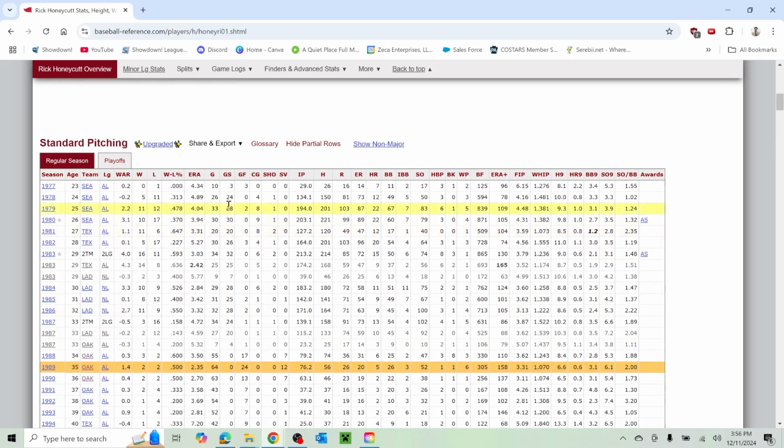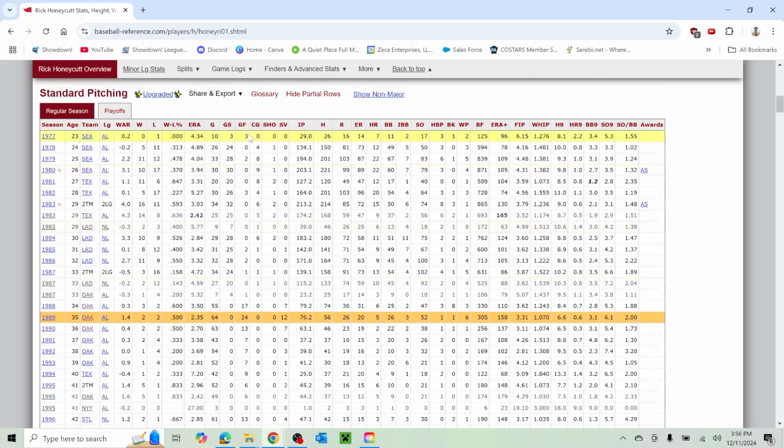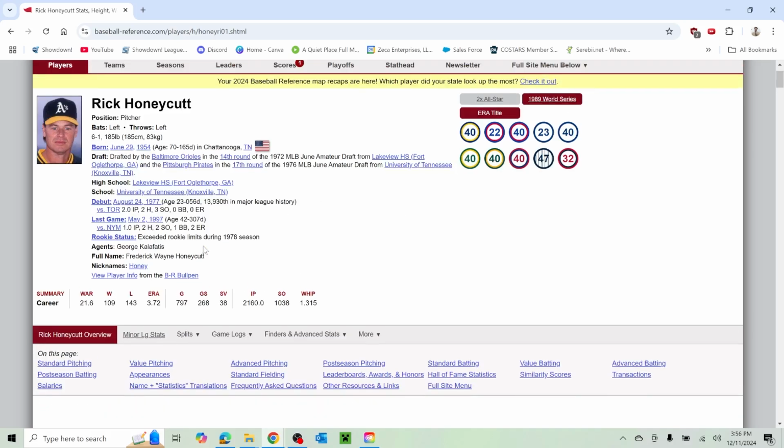He kind of did the same thing that Eckersley did. He started out as a starter, and then he finished out as a reliever. He had 12 saves this year. That's cool. So he was kind of the other back-end reliever with Eckersley this year, it seems like. So that's pretty cool.